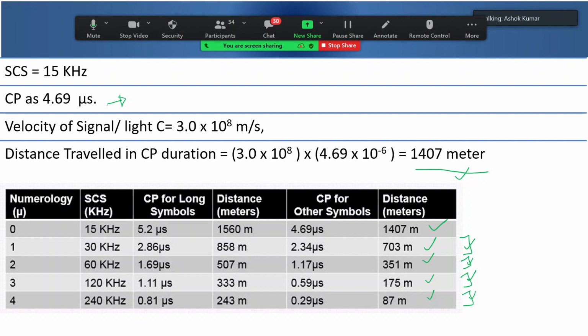There was a question why CP size is less: in higher numerology, higher frequency, we require lesser coverage, small cell deployment. So our CP size is variable in various numerologies. I hope this is clear. We have understood the concept of timing unit and how it relates to cyclic prefix, symbol duration and all.